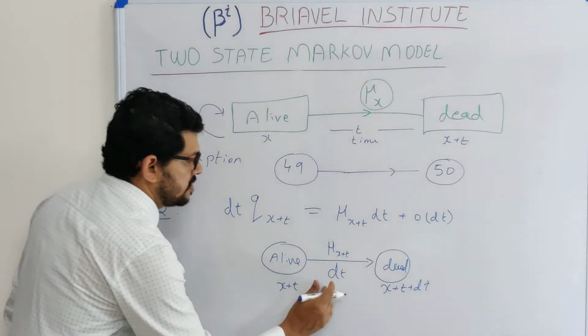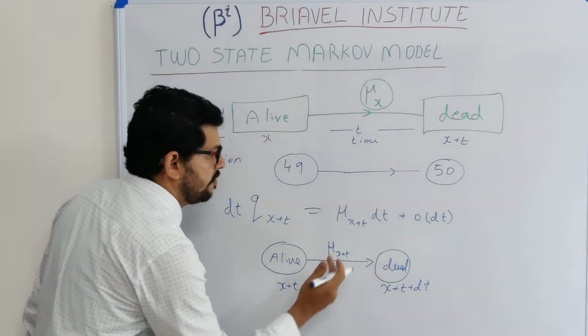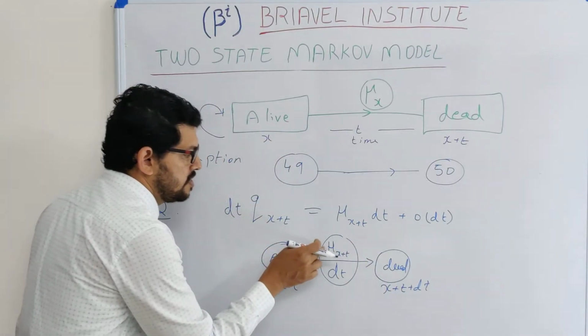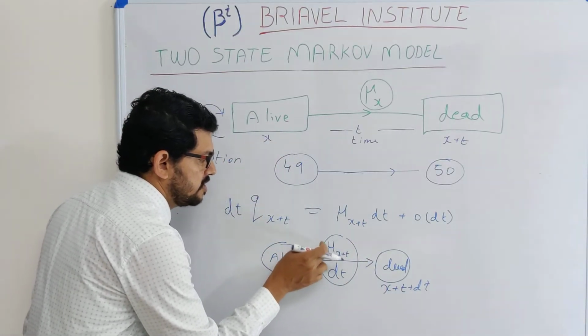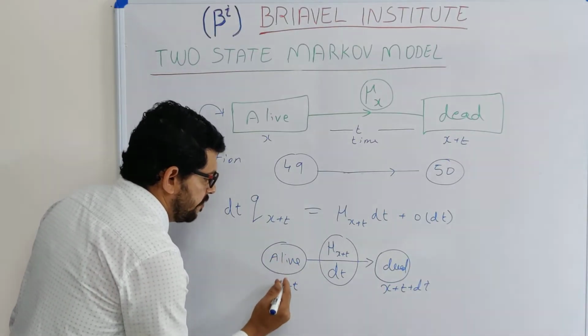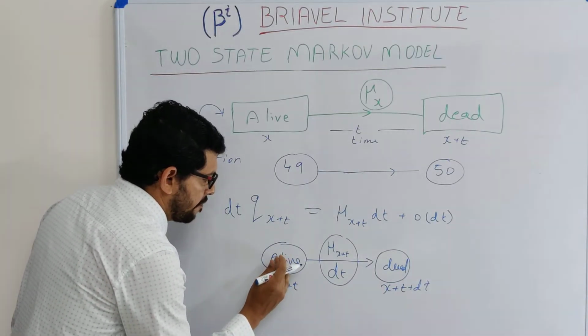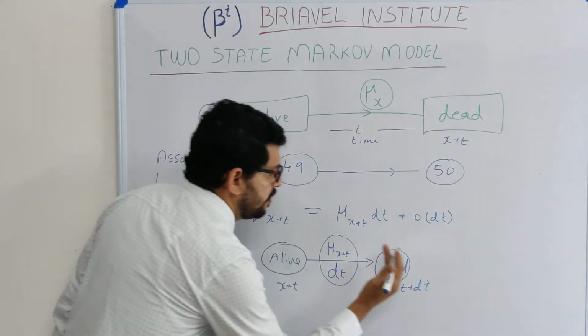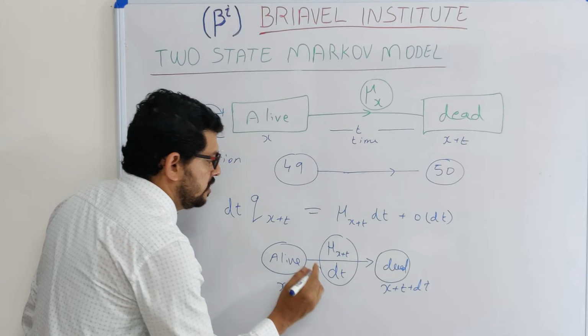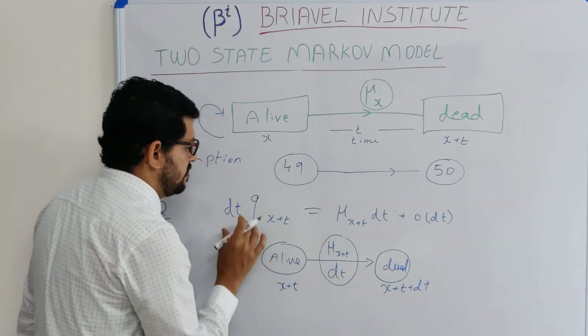This transition probability we can calculate by multiplying these two terms. This is the transition intensity, the transition rate, multiplied by the time interval. Mu of s plus t is the transition rate from alive to dead. We multiply this transition rate by the small time interval, and this gives the transition probability.